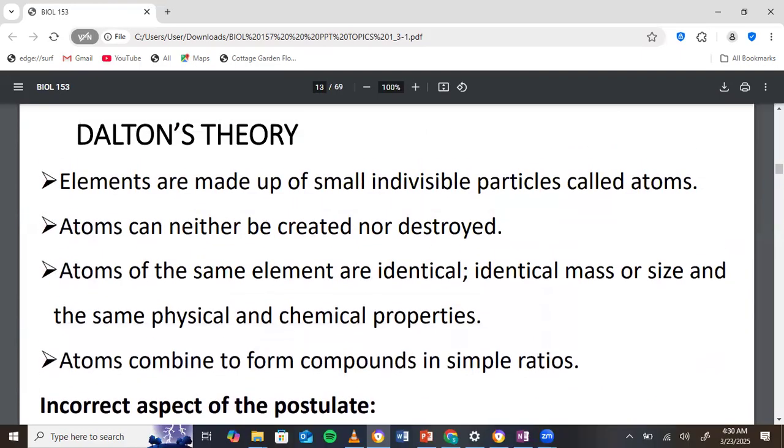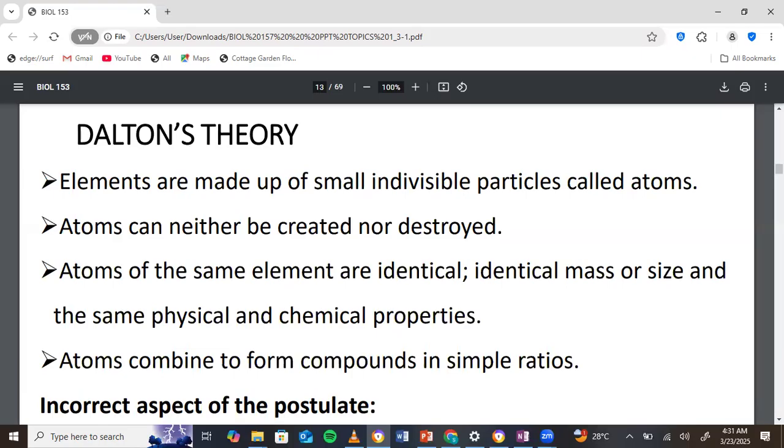Now, these were the postulates of John Dalton, the English school teacher. John Dalton said elements are made of small indivisible particles called atoms. Now, the stress word here is that he said they are indivisible. Now, we know that atoms can be divided into subatomic particles, protons, neutrons, and electrons, right? And then even those subatomic particles can be further divided into leptons and quarks. And so that one has been disproved.